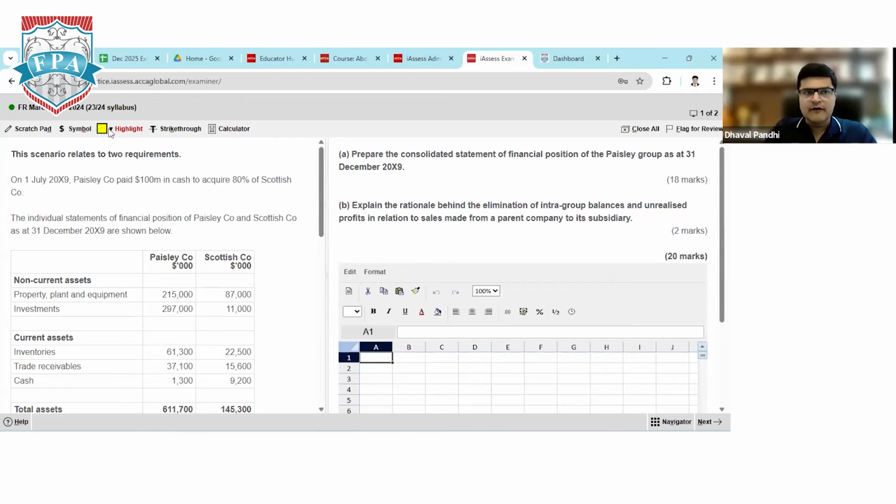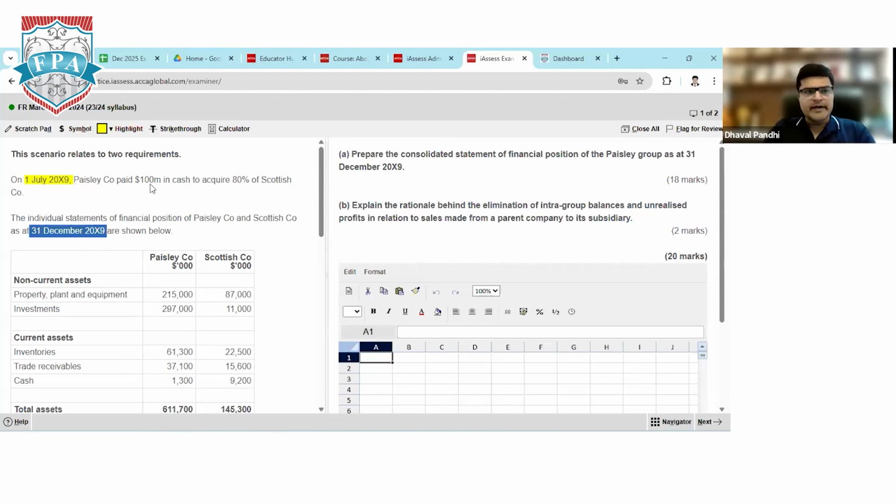So always keep a habit of highlighting the important part of your question. First, July 2019, P acquired and paid $100 million in cash to acquire 80% of S company. Always important, date of acquisition, never forget. The financial statements were prepared by P and S on the date of 31st December 2019.